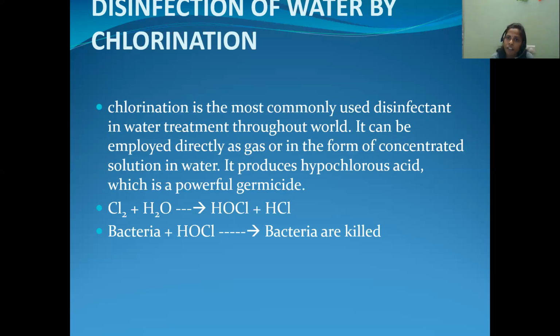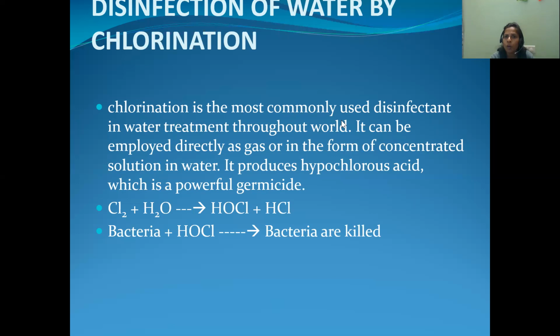What do we mean by disinfection? Disinfection is nothing but killing the bacteria. We are killing the bacteria in the water sample by using the chlorination process. You may know about this. In the municipality, people add chlorine or bleaching powder to kill the bacteria in the water sample. You can observe the smell of the chlorine. Why is chlorine added to the drinking water? The chlorine is added to the water to kill the bacteria in the water sample. So that is disinfection, that means killing the bacteria.